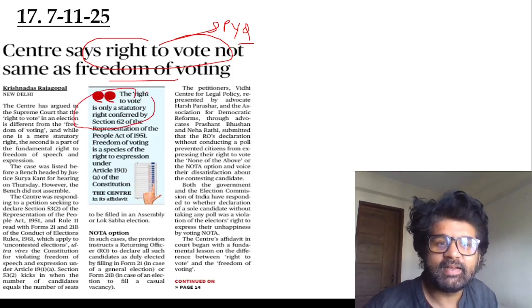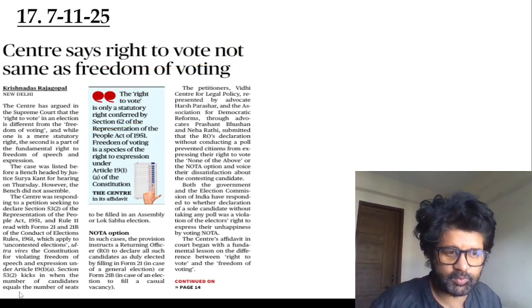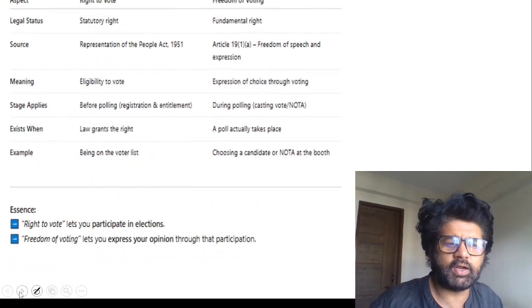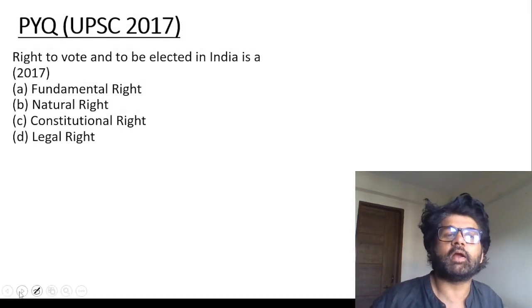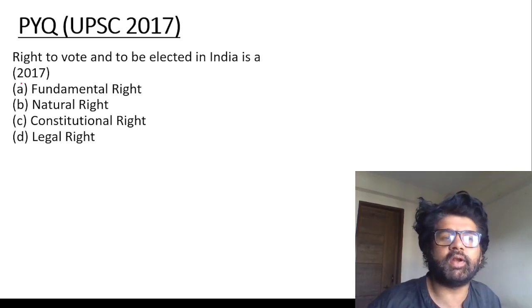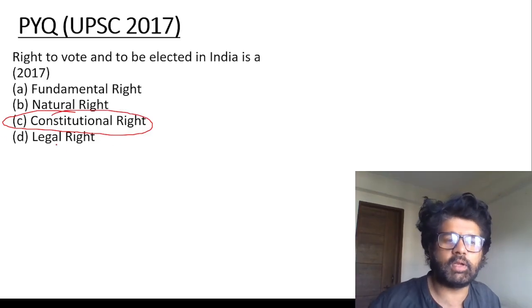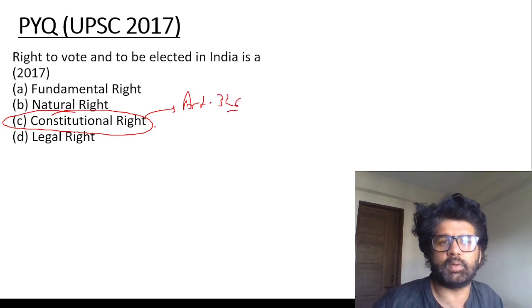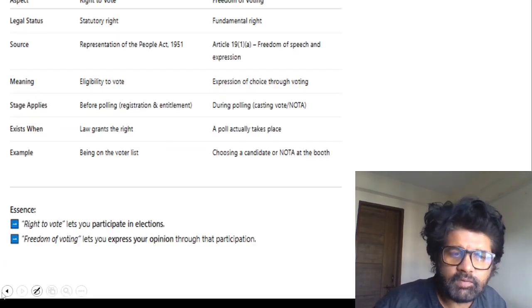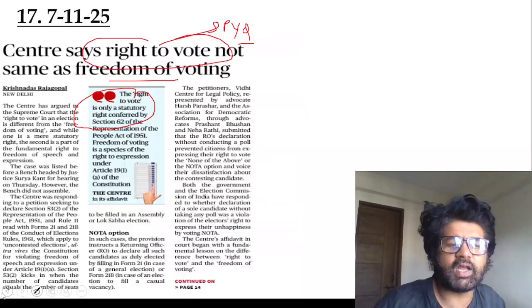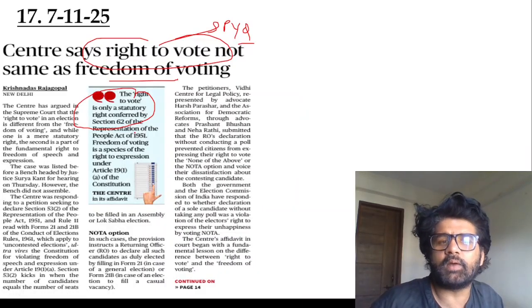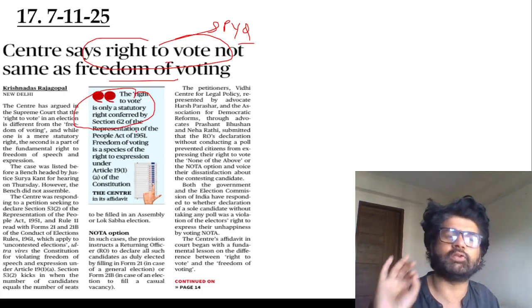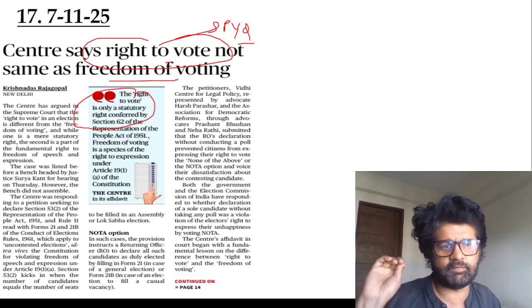So I will show you the question which was asked by UPSC, which created a lot of ruckus, guys. Ruckus means like, right to vote and be elected in India is what? UPSC 2017. And they gave the answer as constitutional right. Many people took legal right, and they used Article 326 as the point that right to vote and be elected is a constitutional right. Now even the government is saying that no, it's not constitutional. It's statutory, that is a legal right, and it is coming from RPA 1951. On the other hand, they are saying that right to vote is a statutory legal right under RPA 1951.